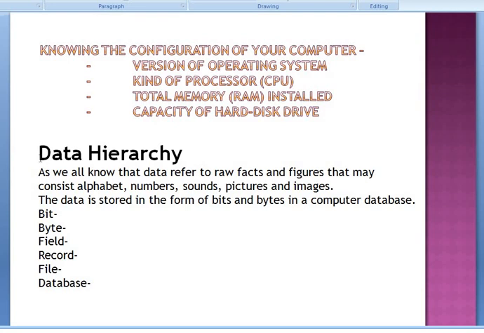Then next, byte. A byte is a collection of 8 bits. 8 bits equal 1 byte. So bit, then byte, and then field, record, file, database. These are the terms of data hierarchy.